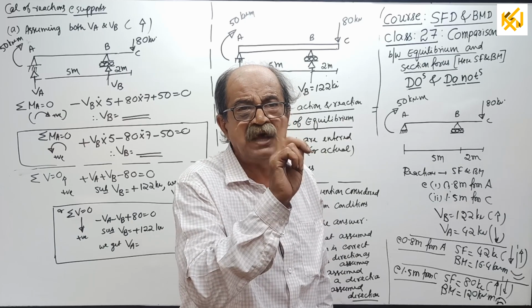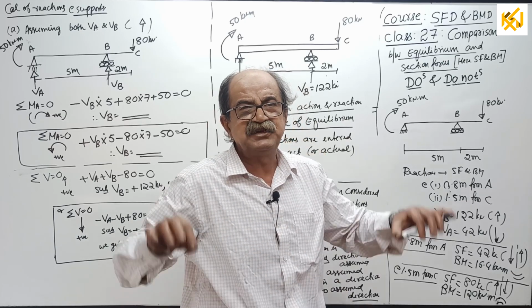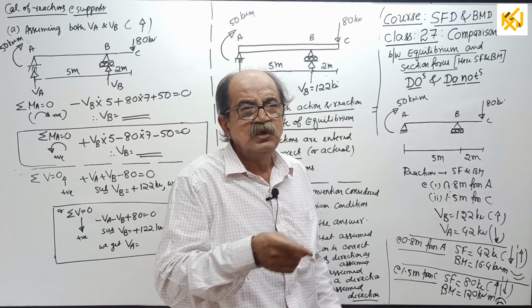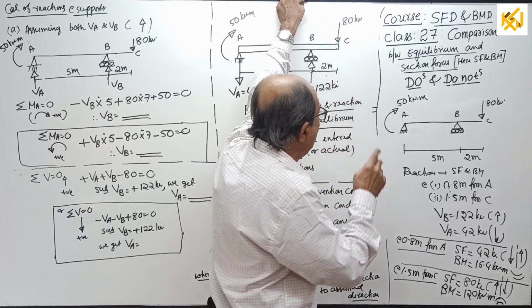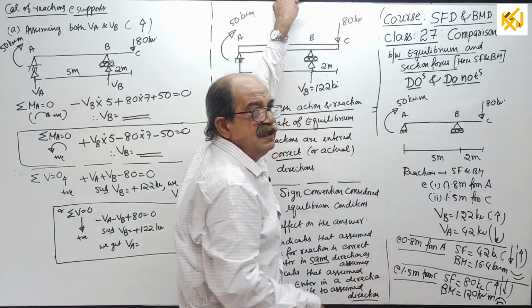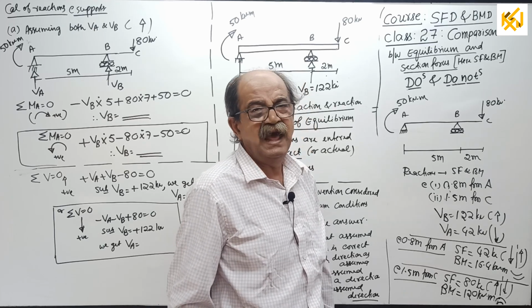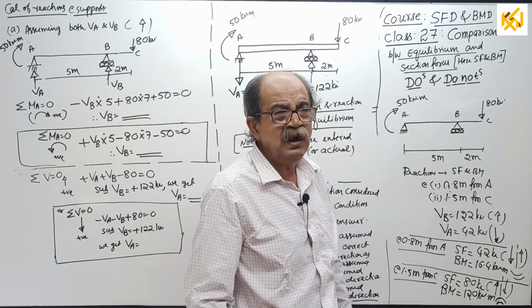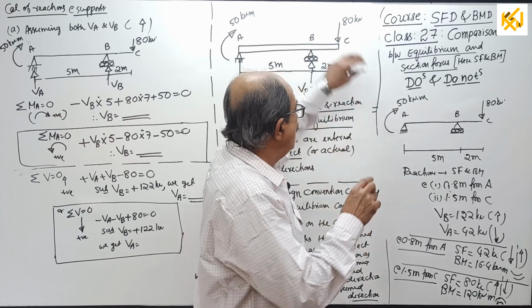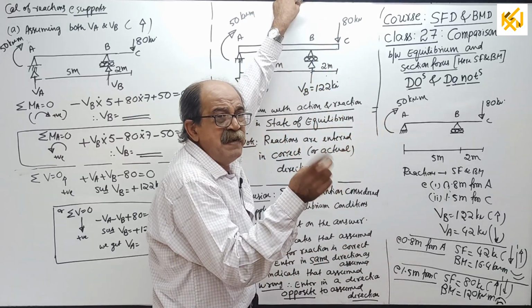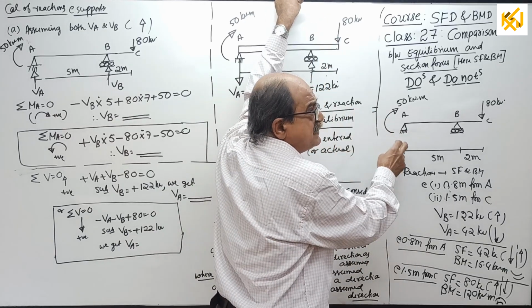You are not supposed to interfere here. It is completely my choice. Do not comment or interfere when I consider the direction. If it is wrong, I will get negative. I will tell it is not wrong. Therefore, do not comment on how I consider reaction.